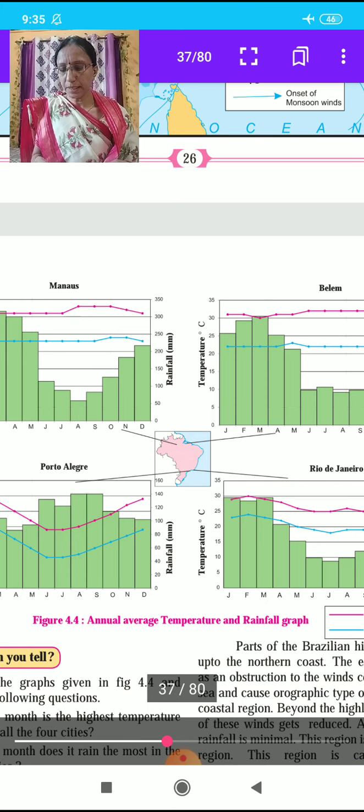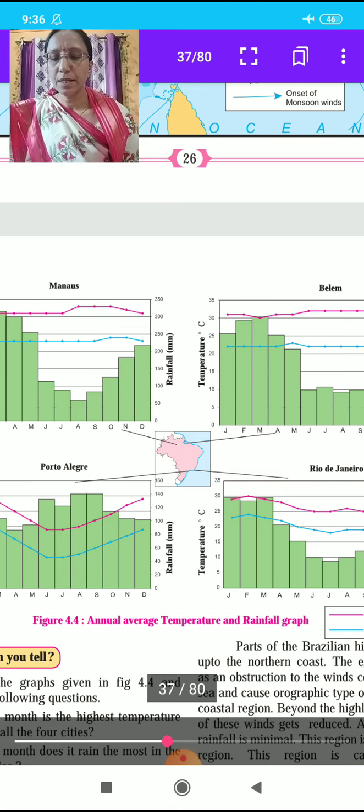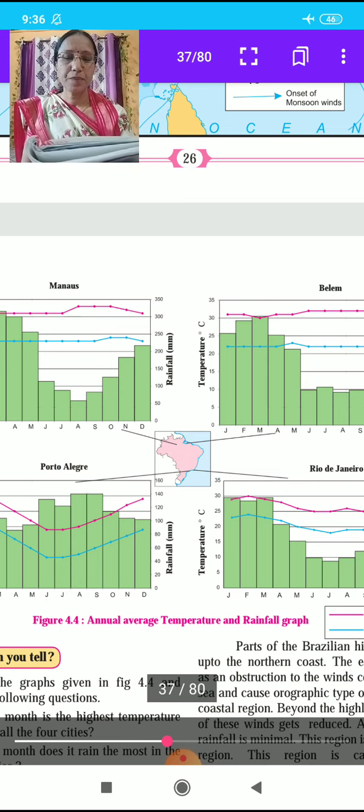Study the graph given in figure 4.4 and answer the following question. With the help of this graph, write the answer to the following question. In which month is the highest temperature found in all four cities? These are the four cities: Manaus, Belém, Porto Alegre, Rio de Janeiro. In which month is the highest temperature found in all four cities? Write the answer with the help of this graph.